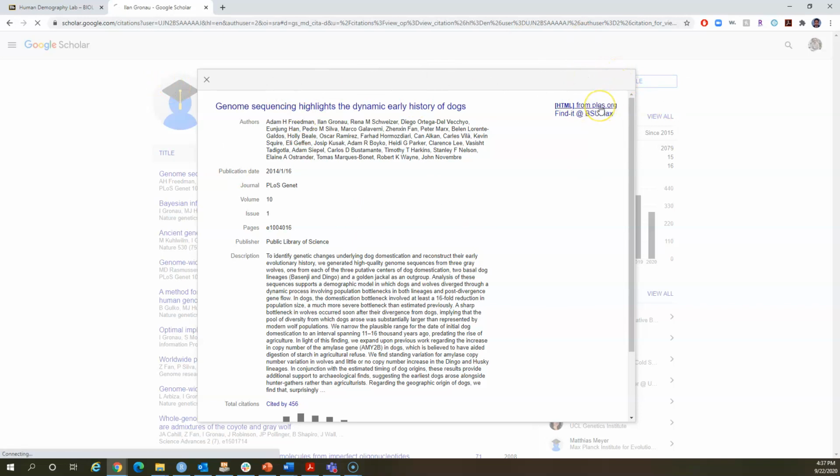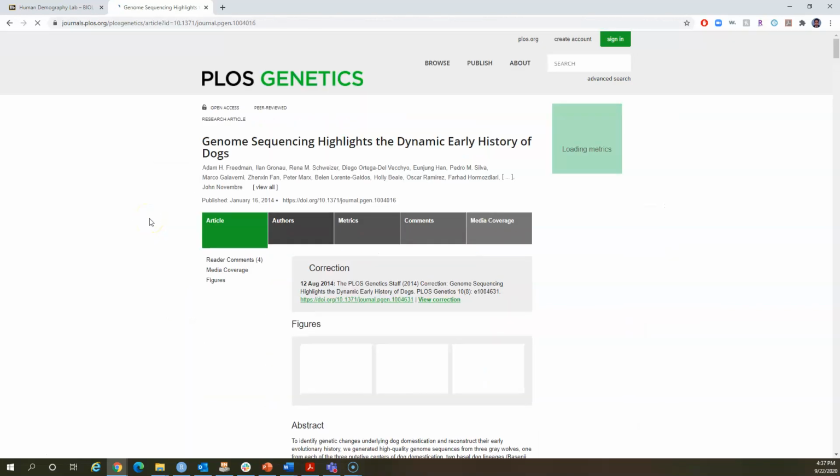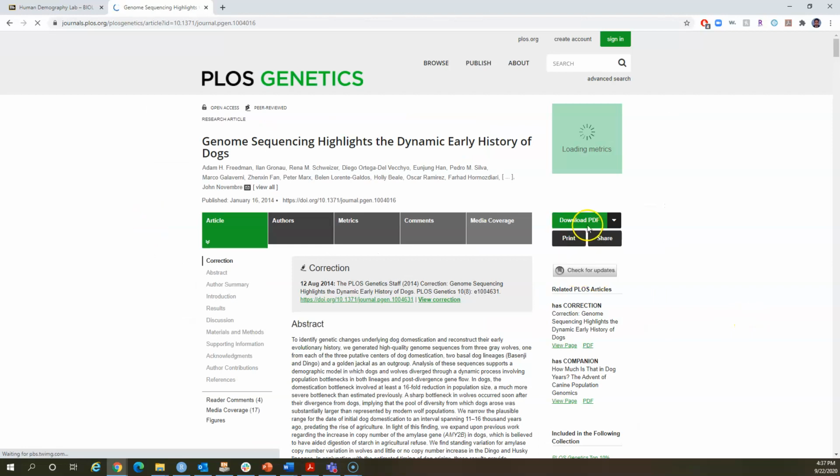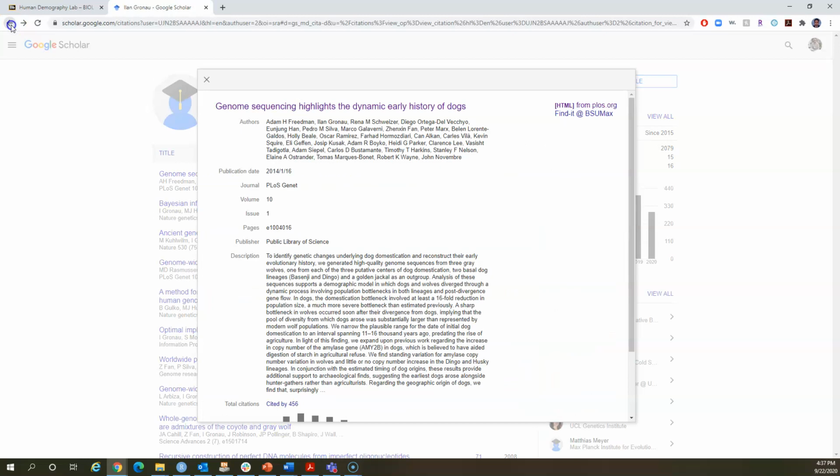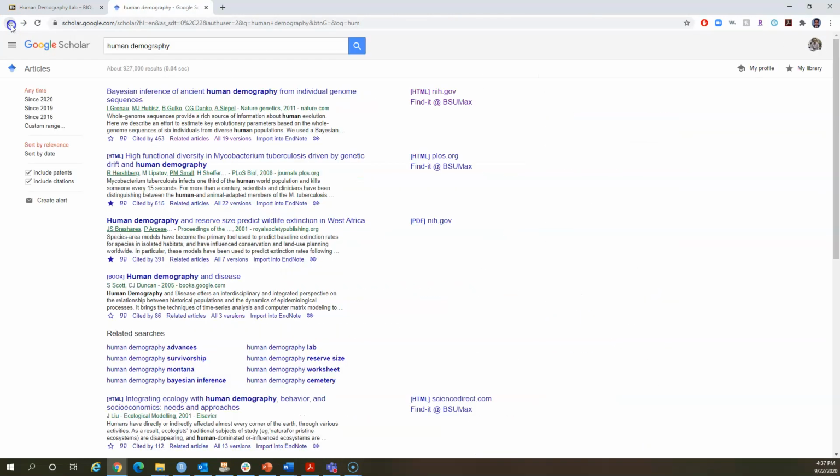If you click, for example, that one, it should go to the journal page with the full paper. So it's going to take a little while, and I don't like waiting. Yeah, here we go. You can even download that as a PDF. So Google Scholar is a great resource for you to collect literature, to store literature, and to keep track of literature, right?